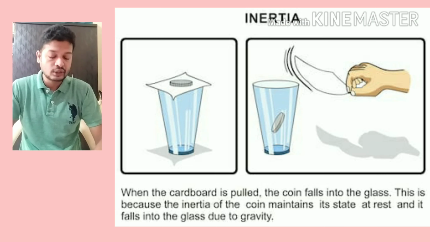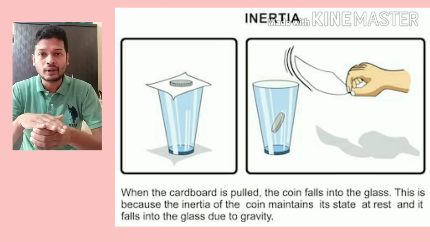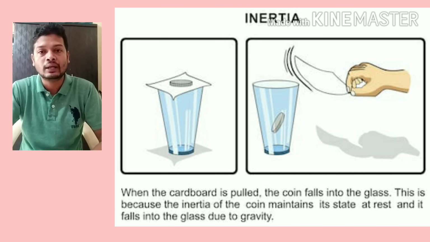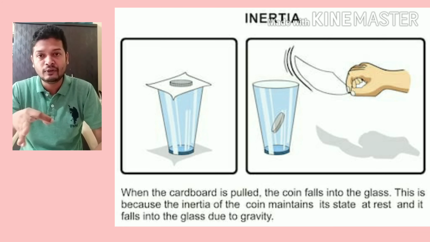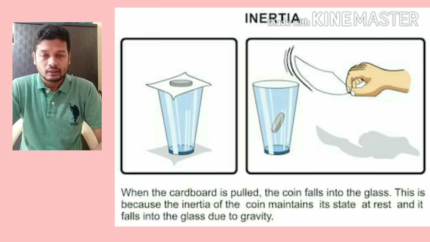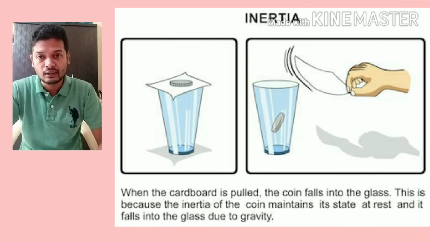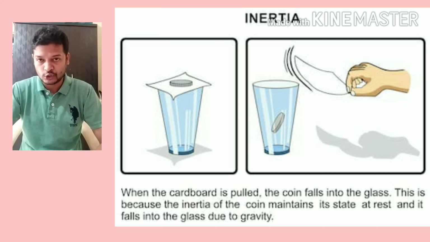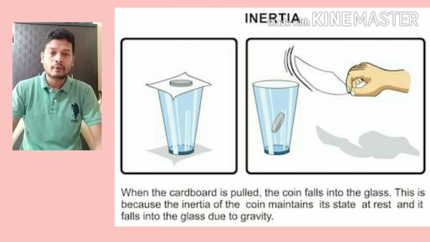Another example which is given in your textbook is of an empty glass, on which we have kept a cardboard, and a 5 rupee coin we have to keep on the cardboard. And if you hit the cardboard the way you hit the striker of a carom, what will happen? The cardboard will move away but the coin will fall down. So why does this happen? We had applied the force to the cardboard on which the coin was kept, but still the coin remained, or it fell into the glass and the cardboard flew away. The coin was in inertia of rest. That is why it tried to be in the state of rest. So this was all about inertia.